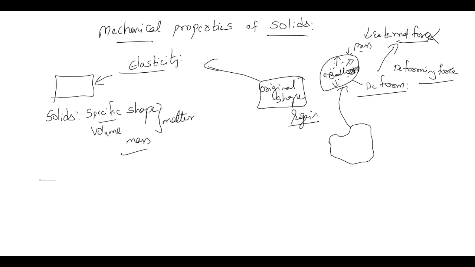So we can define it like this. Yes. So what is elasticity? Original shape. Correct. What happens if the body does not regain its original shape? Okay, if the body does not regain its original shape, then we call it plasticity. What do we call it?